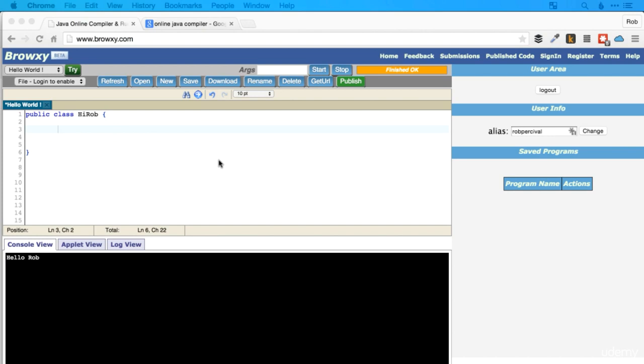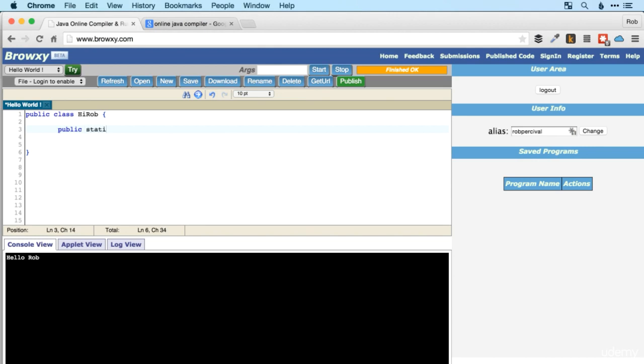And then we're going to define the main method, which is the chunk of code that's going to be run when the app itself is run, or the program is run. And this is going to be public, again, so accessible from anywhere in the app. It's going to be static, because we want it to be related to the class rather than any specific instance of the class. That doesn't really make sense in this class because we're not actually creating any instances of it, so don't really worry about what that's doing here. The main thing is that we need to put the word static in when we define the main method.